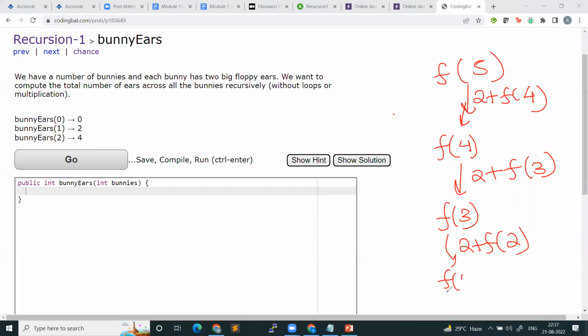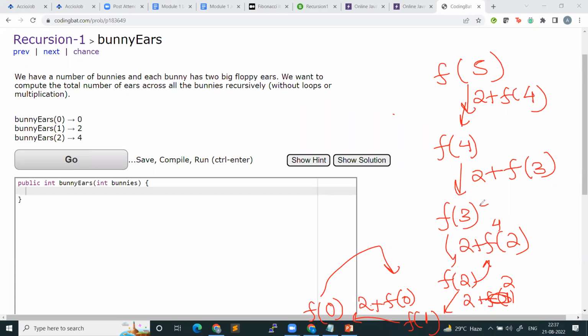Now f of 2 will say, okay, how many years do 1 bunny have? 2 plus f of 1. Now, what will f of 1 say? It will say, boss, 2 plus the number of years that 0 bunnies have. Now, what is f of 0? F of 0 will return 0. So 2 plus 0 is 2. So f of 1 will return 2. 2 plus 2 is 4, so f of 2 will return 4. 4 plus 2 is 6, so f of 3 will return 6. 2 plus 6 is 8, so f of 4 will return 8. 2 plus 8 is 10, so f of 5 will return 10.